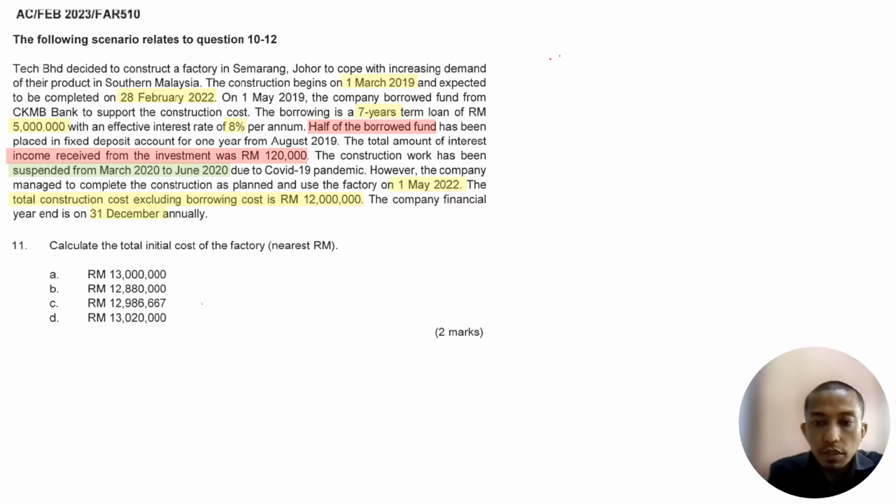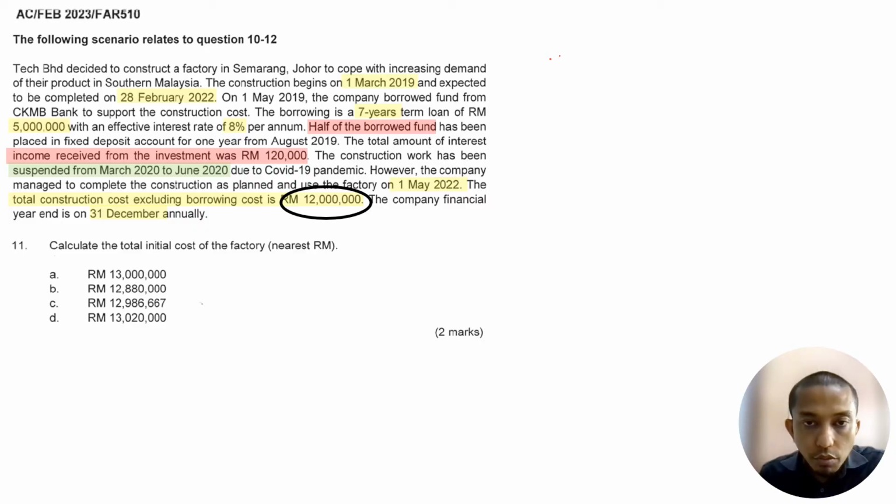All right. So we proceed to the next question. The next part of this question asks you to calculate the total initial cost of the factory. Total initial cost means the total cost, which is 12 million as mentioned here, totaled up with the borrowing cost. So now how much is the borrowing cost? The one that we calculated just now is for the year 2022 only.